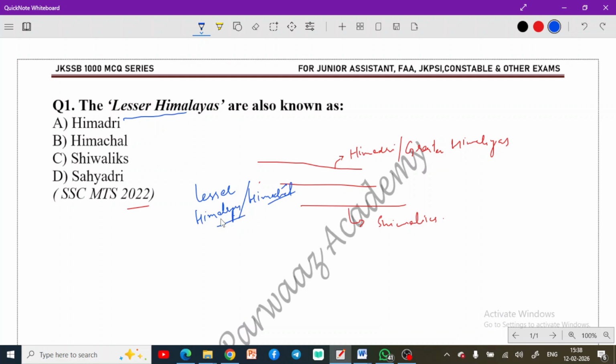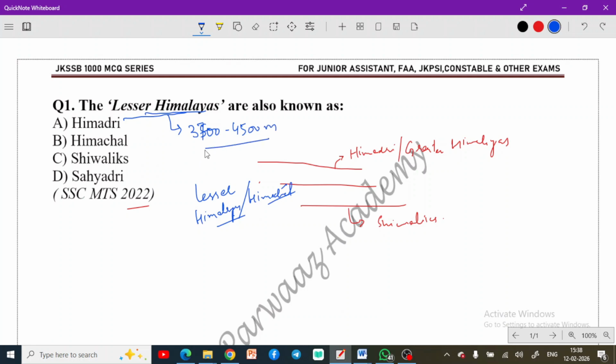So you have to remember this fact. This is very important as well. These Lesser Himalayas are located between the Greater Himalayas and Shivaliks. One more thing that can be asked here: what is the altitude of these Himalayas? Usually they have an altitude range of 3500 to 4200. Sorry, it should be 3700 to 4500 meters. So this is the range that is generally given to these Himalayas.